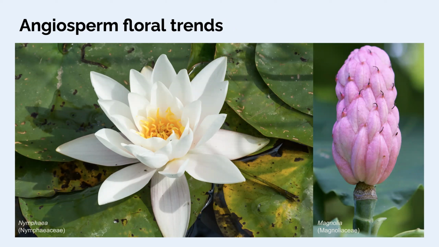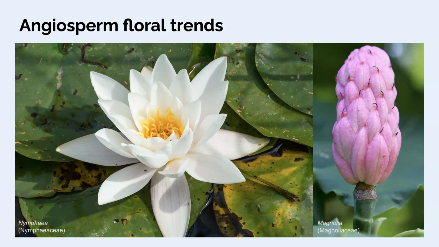There was an original flowering plant, and there are some reconstructions, some hypotheses about what the original flowering plant flower looked like. Some of that reconstruction we can do based on what the flowers of the earliest branching flowering groups look like. So some features that we see that are more basal or ancestral are lots of perianth parts, or just lots of organs in general. So lots of petals in this water lily, lots of stamens. Farther in, you would see lots of carpels also in this flower.